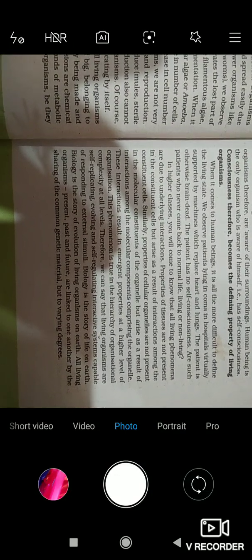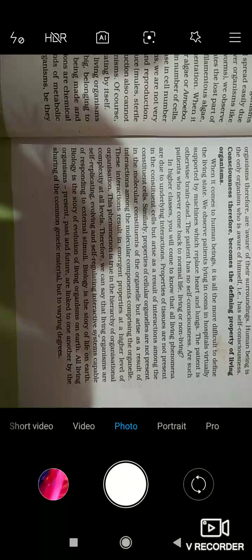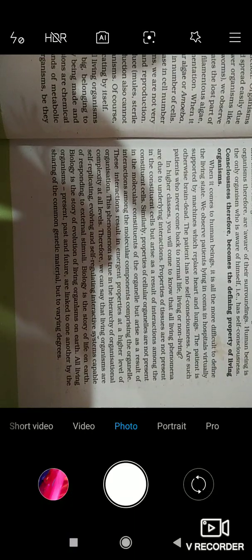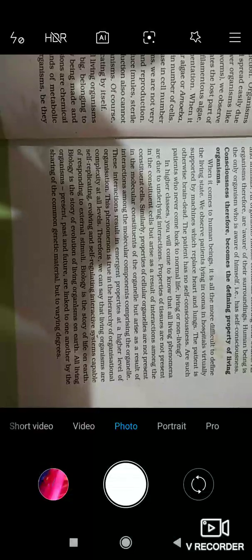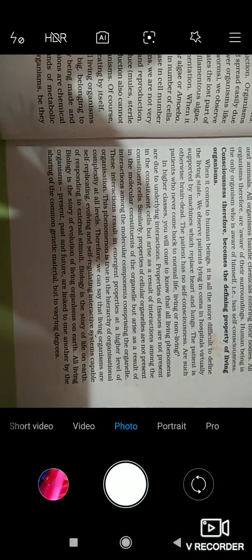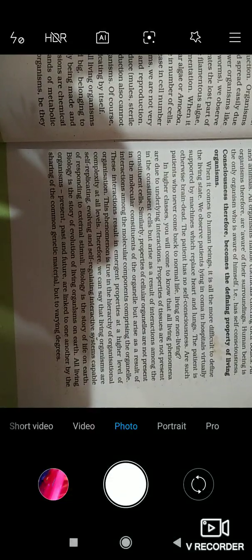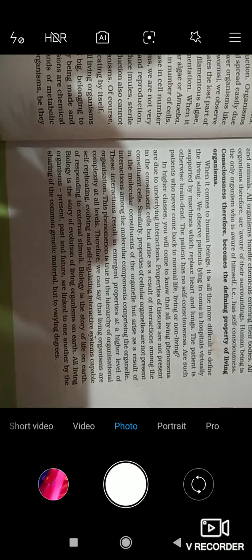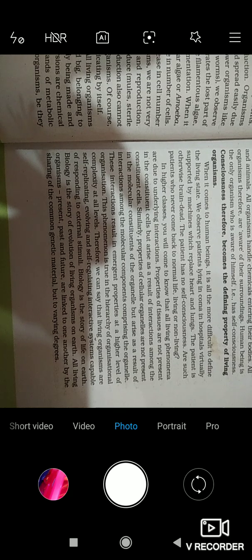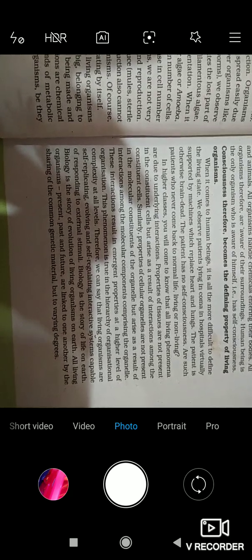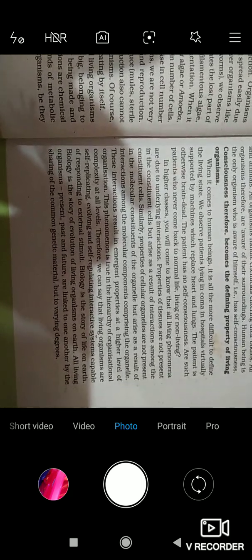We observe patients lying in coma in hospitals, virtually supported by machines which replace heart and lungs. If the patient is in a coma, they need to have their heart and lungs replaced by machines, and the patient is otherwise brain dead.